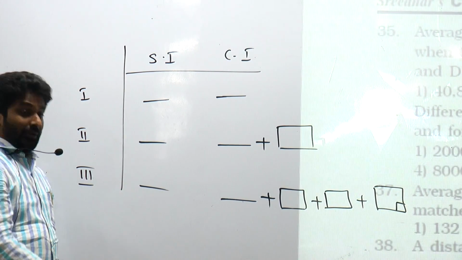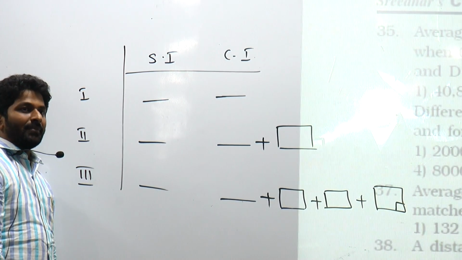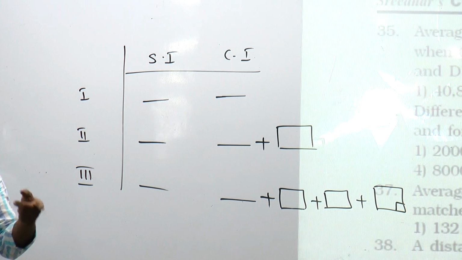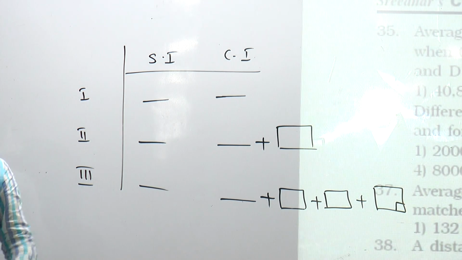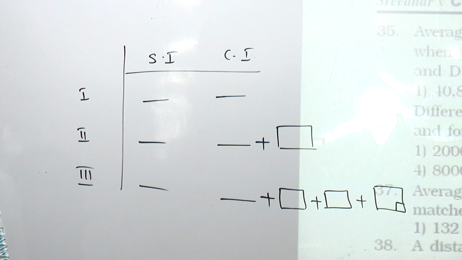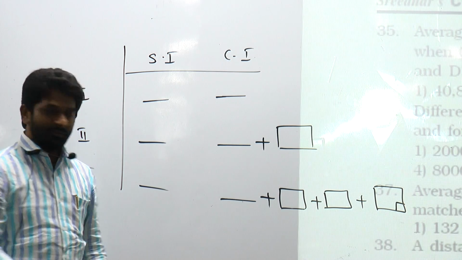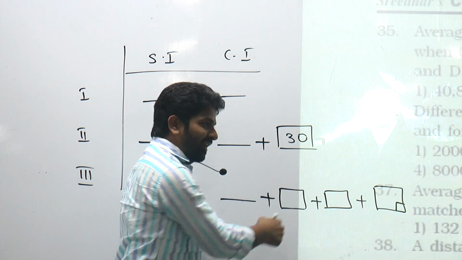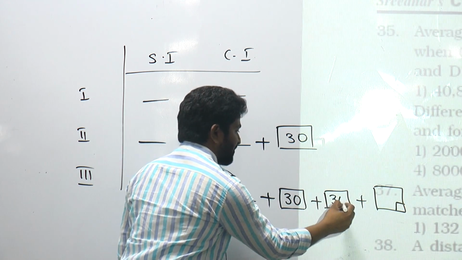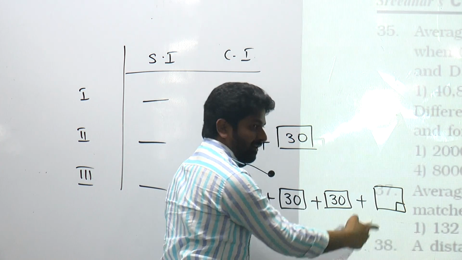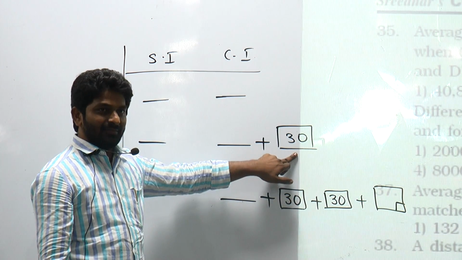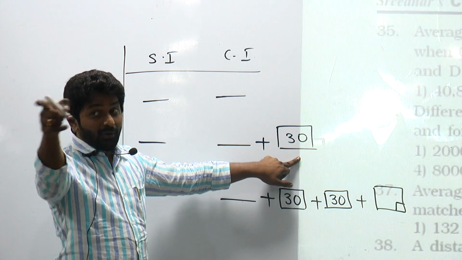Now, what is your first statement? Difference between simple interest and compound interest for 2 years. How much is that? 30. Where should I write that 30? So in every box I must write 30, right? So here also 30, here also 30, here 30. No, that is a box in a box, right? So that is interest on interest.